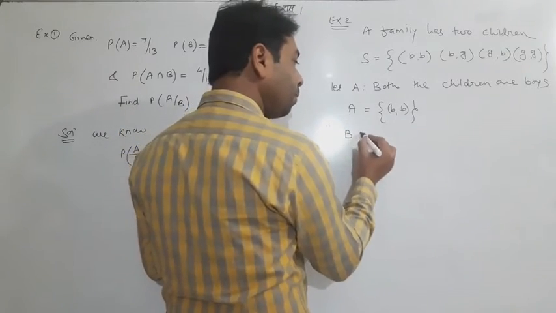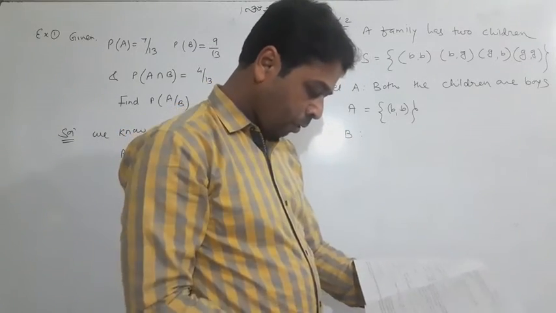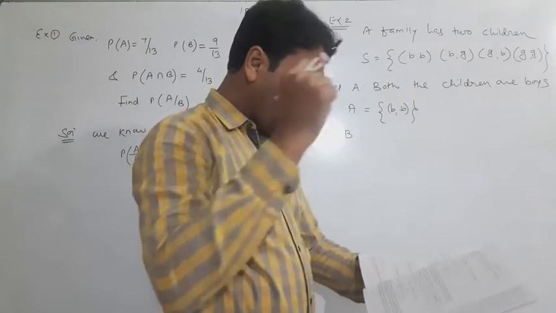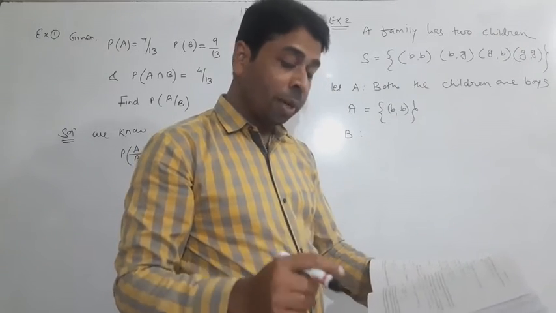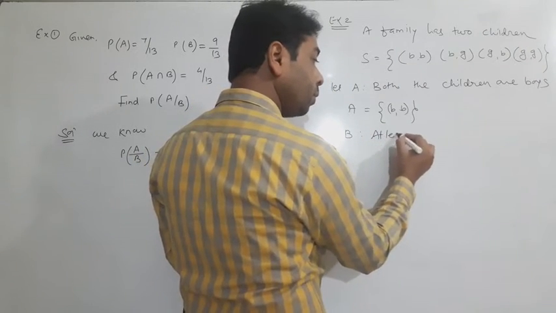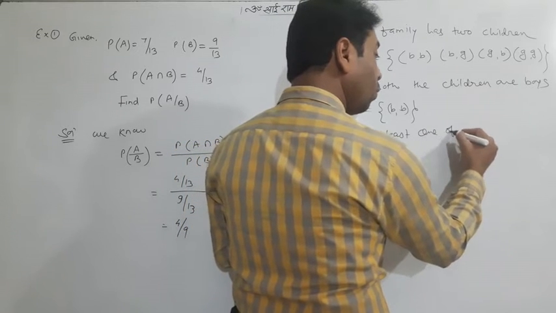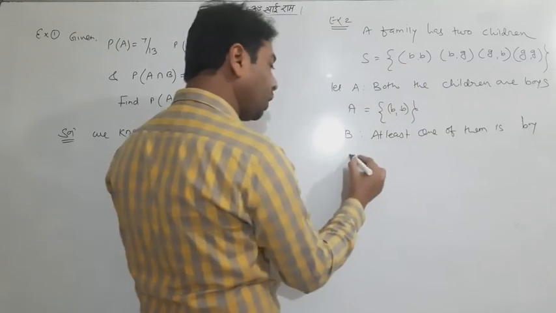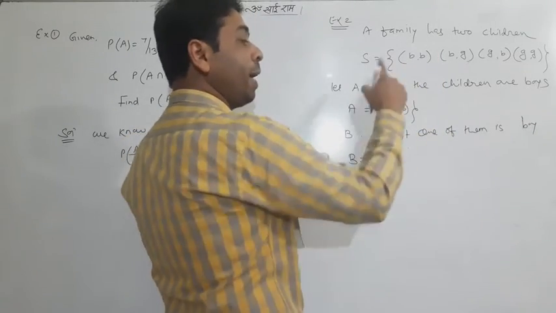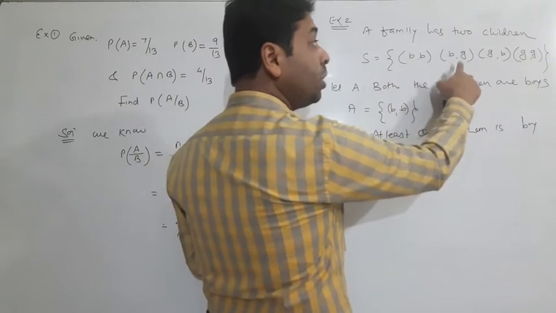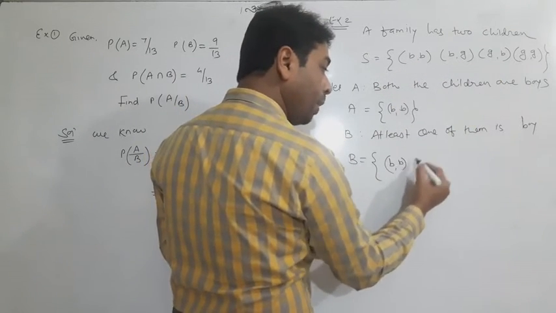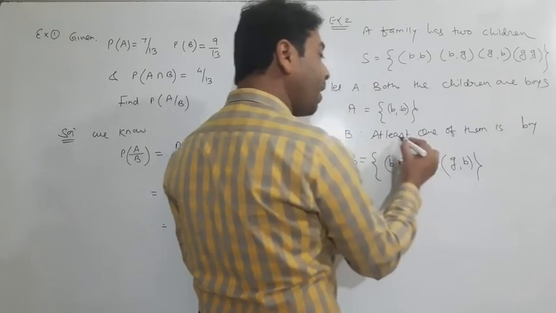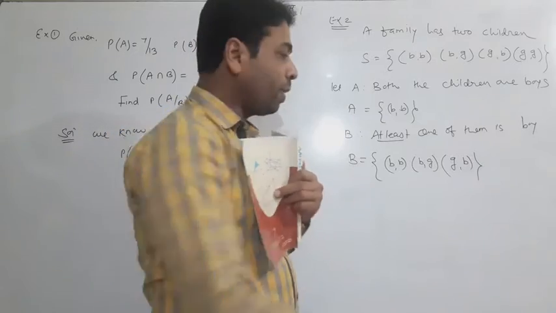And B, look at, is which is given. What is the probability that both the children are boys? This is when it is given that at least one of them is a boy. What do you think B will be? At least one of them is a boy. BG and GB, both will come. Both boys may be there, one boy may be there, and this is also one boy. At least one boy is there. So we have 3 elements.